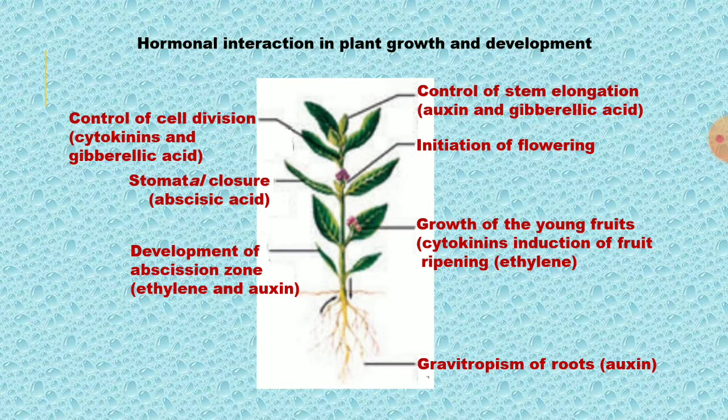Abscission means a layer will be created between the stalk of the leaf and the stem. That layer is called the abscission layer. That time the mature leaf will fall down.